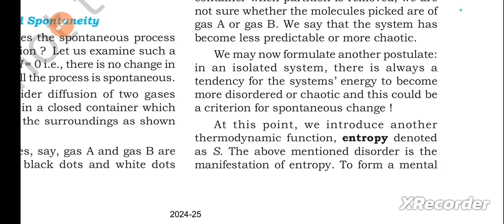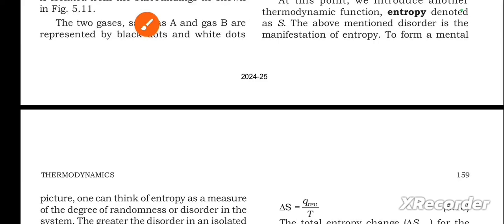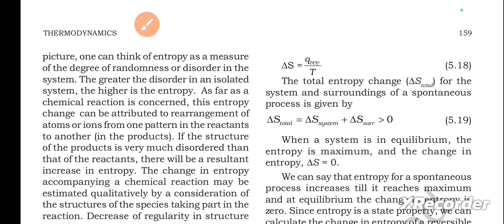At this point, we introduce another thermodynamic function, entropy, denoted as S. The above mentioned disorder is the manifestation of entropy. To form a mental picture, one can think of entropy as a measure of the degree of randomness or disorder in the system. The greater the disorder in an isolated system, the higher is the entropy. As far as a chemical reaction is concerned, this entropy change can be attributed to rearrangement of atoms or ions from one pattern in the reactants to another in the products.